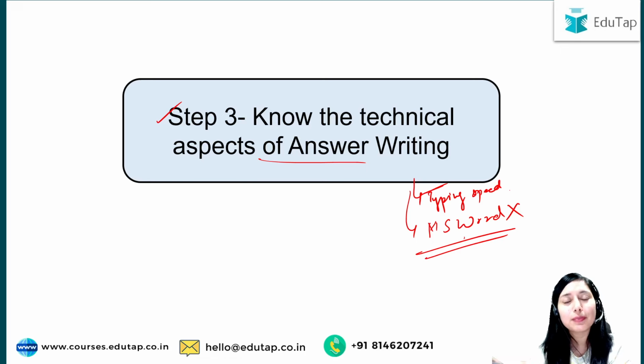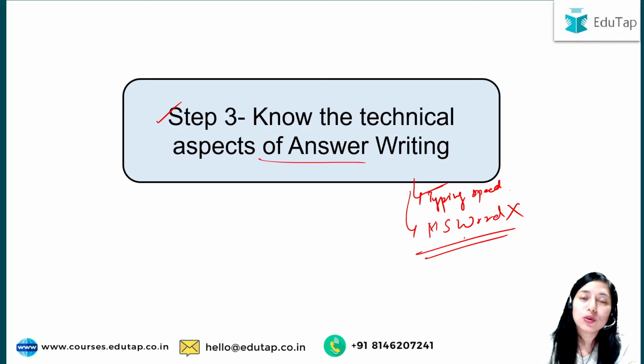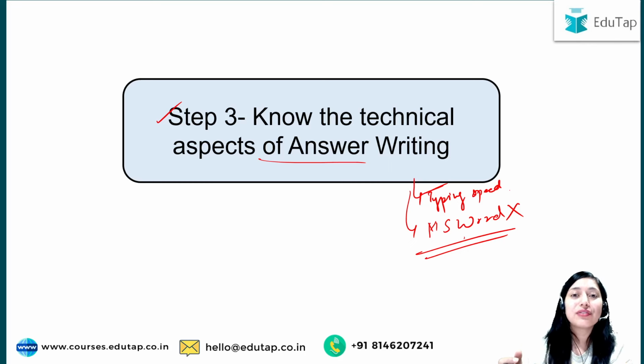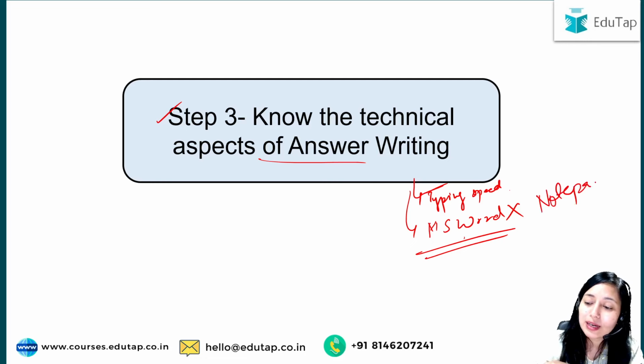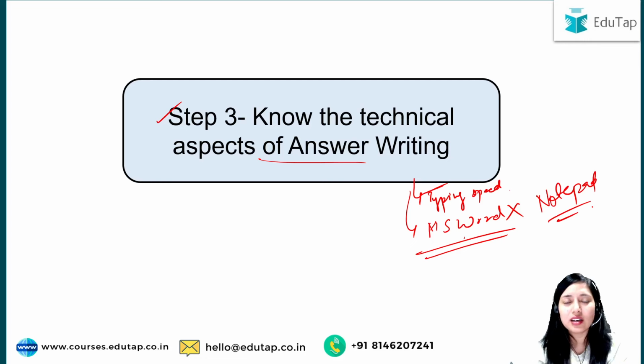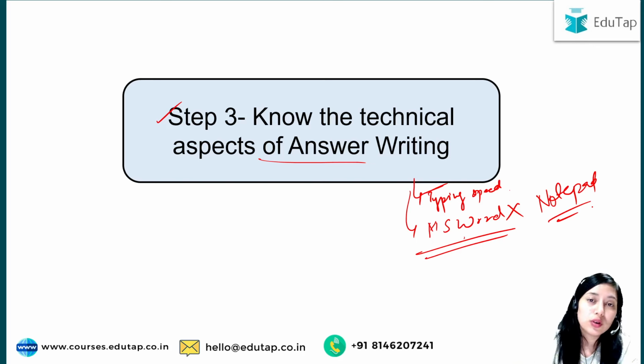There, you will simply have the interface and you have to write, okay? The grammatical mistakes and spelling mistakes you have made will not be highlighted there, okay? So what you will have to do is try on an interface like, for example, Notepad, okay? You can practice on Notepad for now, and when you write an answer, you will go through it once, okay?